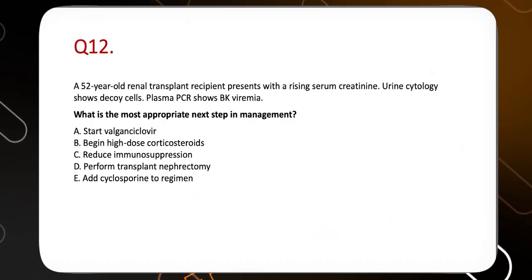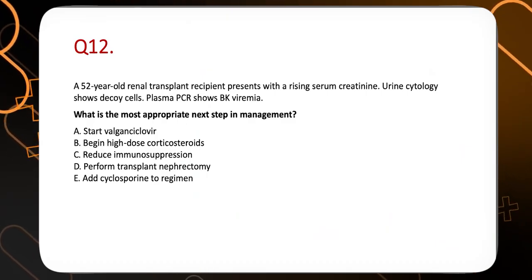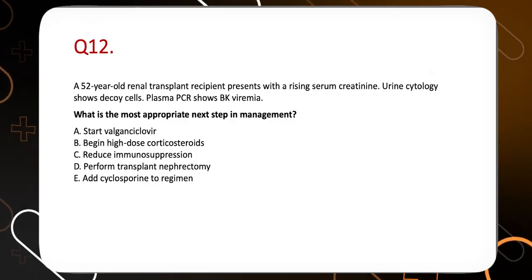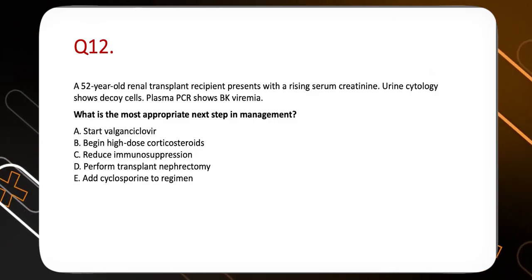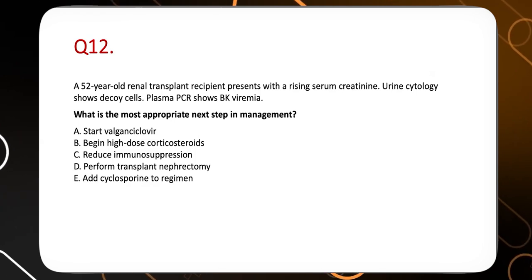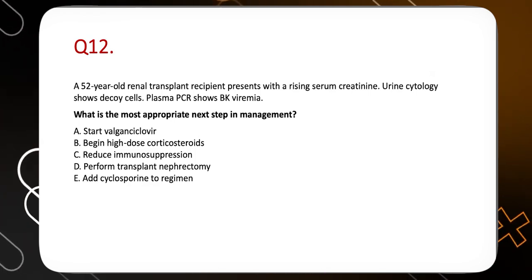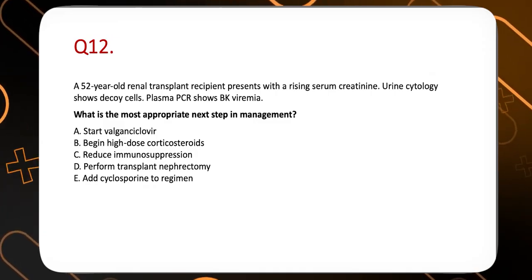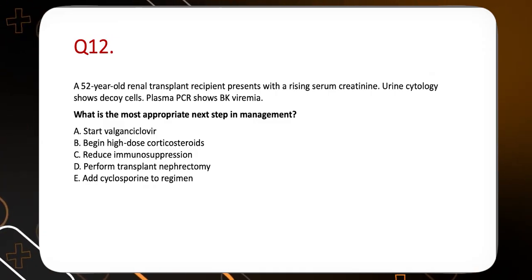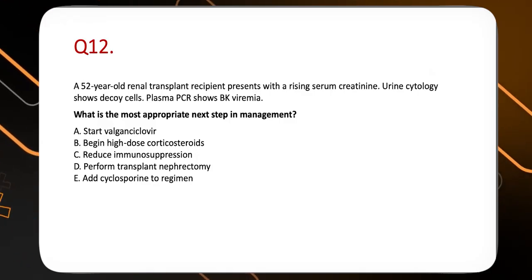A 52-year-old renal recipient presents with a rising serum creatinine. Urine cytology shows decoy cells. Plasma PCR shows BK viremia. Anybody has heard the name of BK virus? Again, one very important thing everybody should know. One very important infectious disease everybody should know, especially in the post-transplant setting. So BK virus infection. It's very important, especially post-renal transplant.